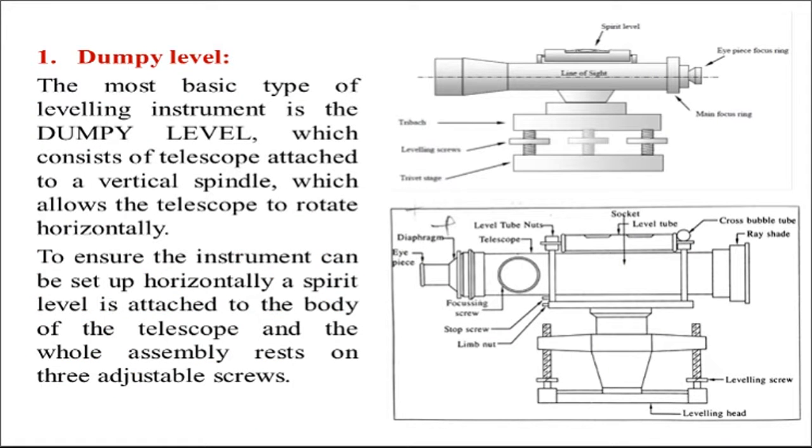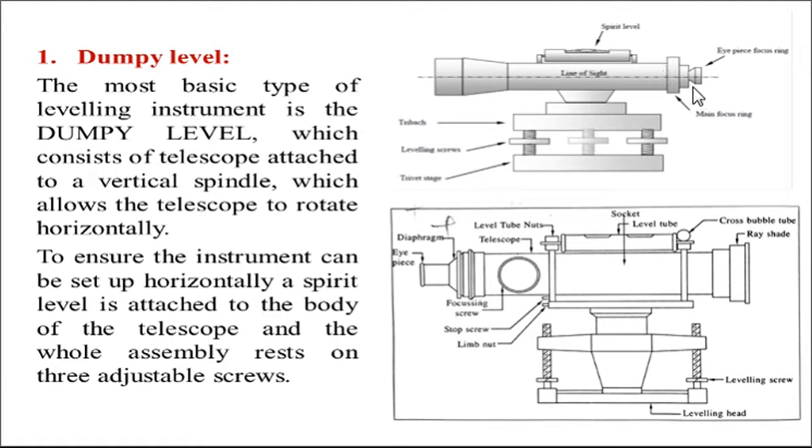dumpy level. The most important level used in leveling is called the dumpy level. The most basic type of leveling instrument is the dumpy level, which consists of a telescope attached to a vertical spindle which allows the telescope to rotate in a horizontal plane. To ensure the instrument can be set up horizontally, a spirit level is attached to the body of the telescope, and the whole assembly rests on the 3 adjustable screws. So here this is the dumpy level instrument.